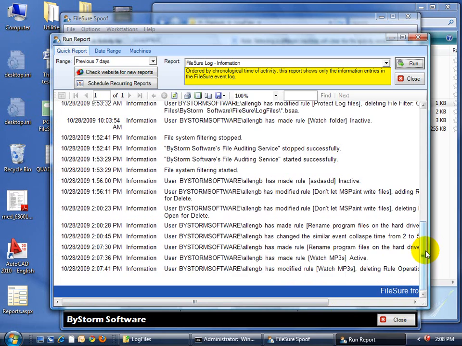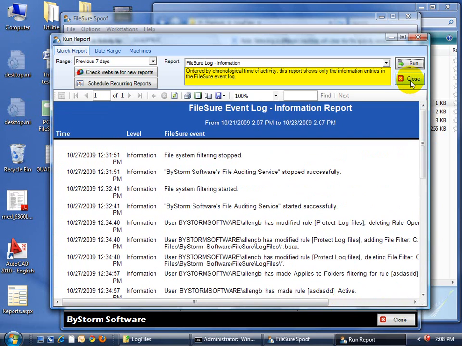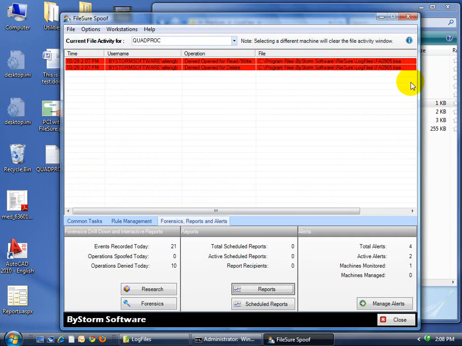So you can see that FileSure not only protected itself from altering its logs, but it also recorded whatever someone did. And it puts this stuff in its own data store, which is protected.